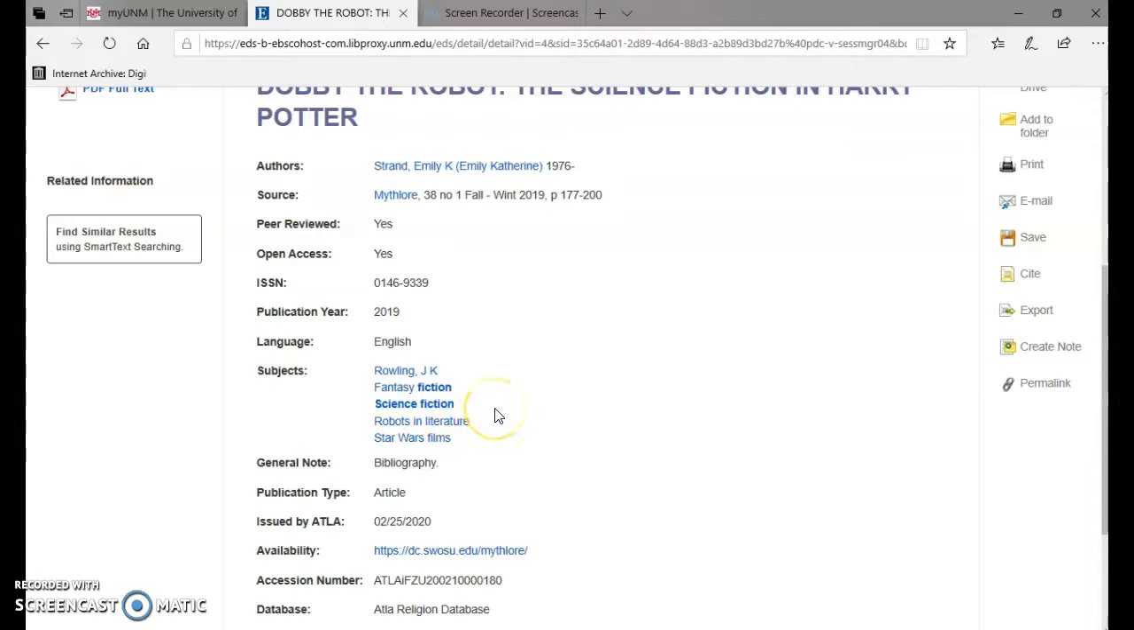Okay. But let's say you find an article that's really close to what you want, I would check the subject terms like this and see if there's something else you can click on. So like, let's say I was like, oh, perfect. I want more stuff on J.K. Rowling. You can actually click on that and it'll run a new search.